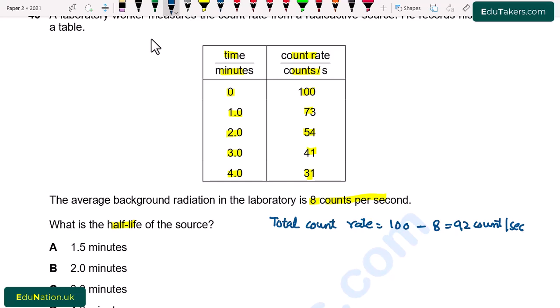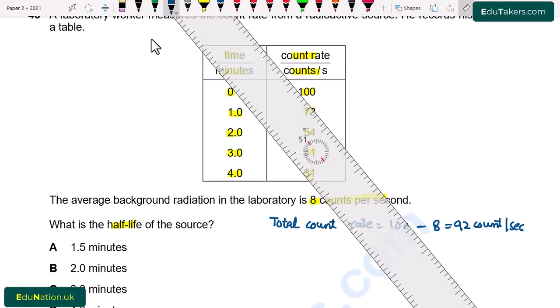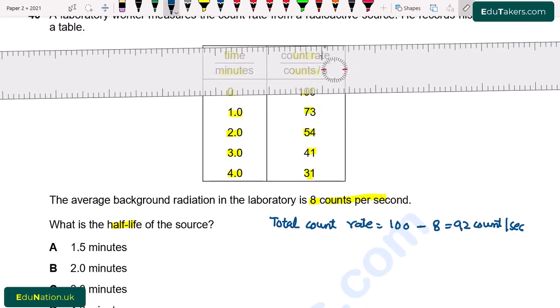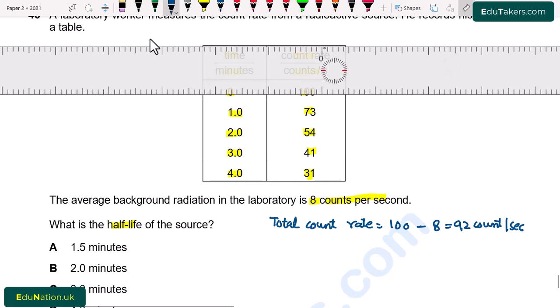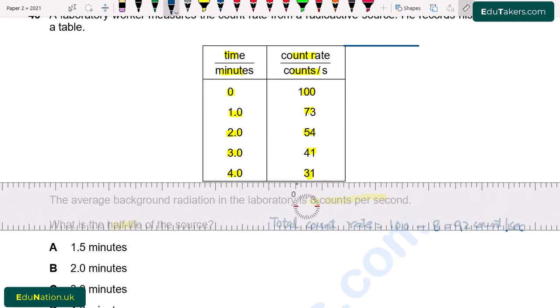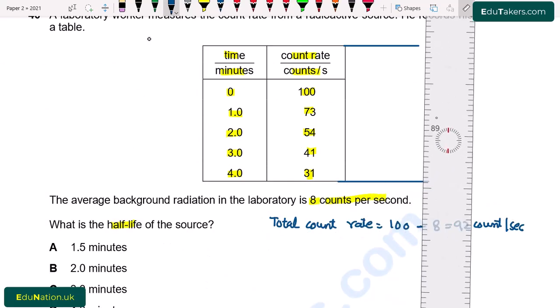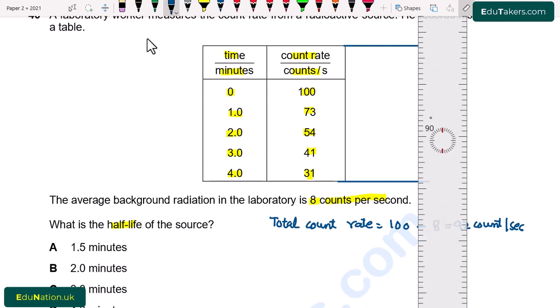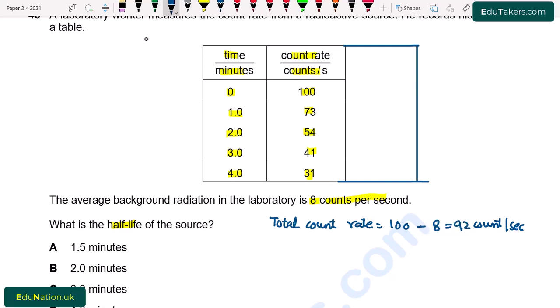So here we have to subtract the count rate that is due to the background radiation. So first of all, here I make a table. So here I write total count rate after subtracting the background radiation.